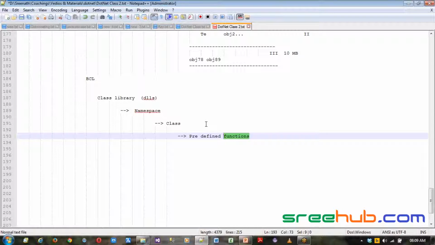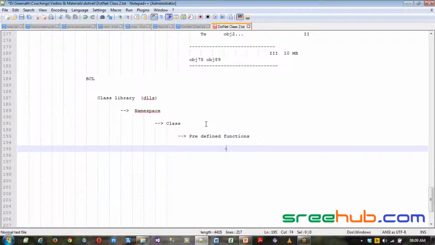Unless you have a function written in a class, you don't have any logic there. You can write logic only in a function or a method; without one, you won't be able to write any logic. So in the function you have your logic, or you have your main. These are the hierarchies which we have: class libraries, namespaces, classes, predefined functions.